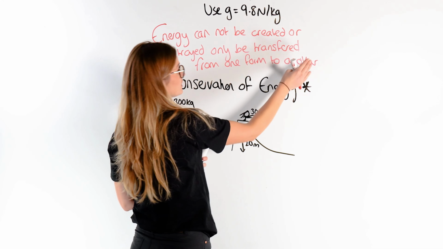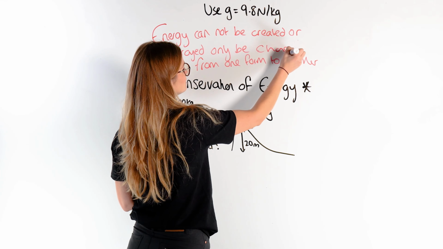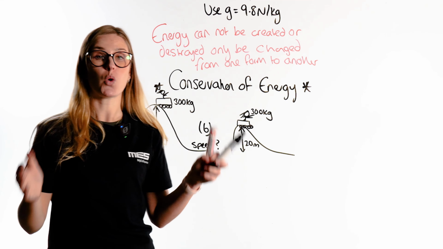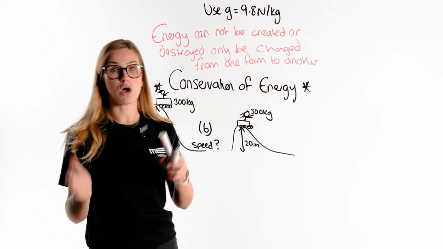Or if you don't like the word transferred, maybe like me, you're terrible at spelling, you can just change it to can only be changed. Okay, so whatever you like.